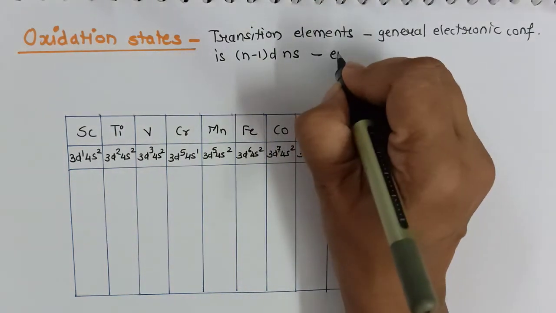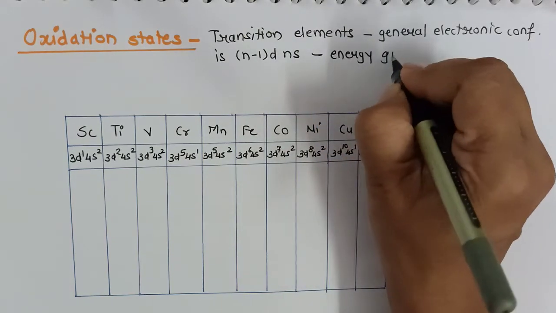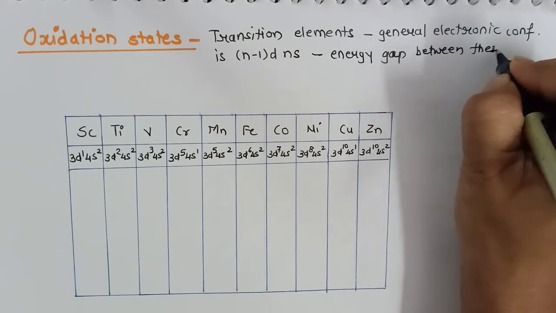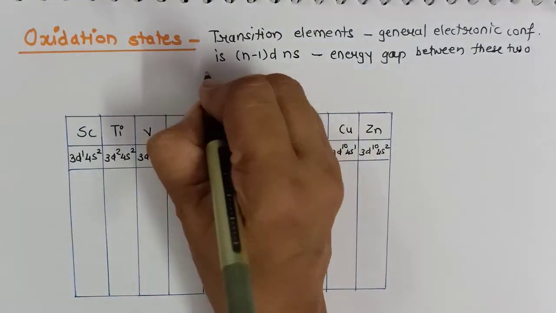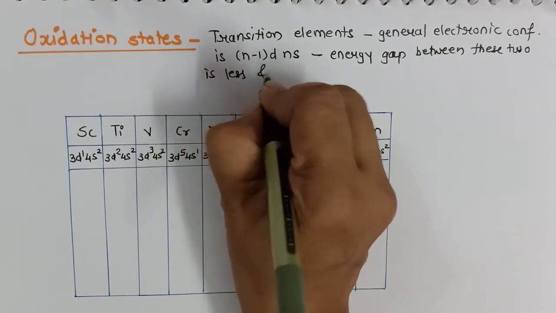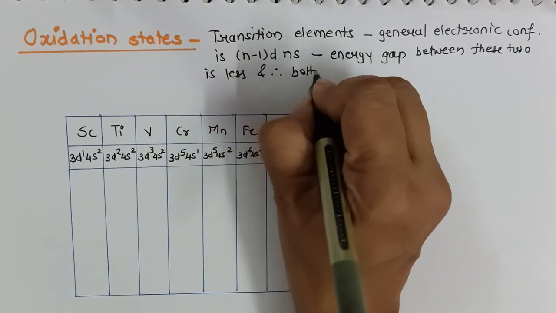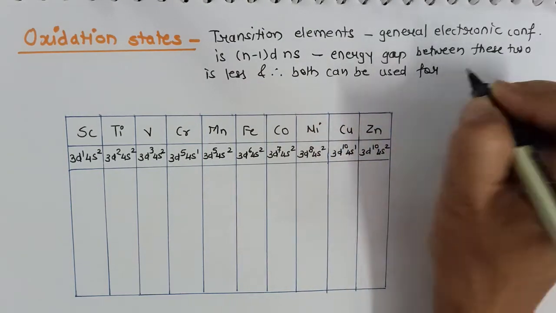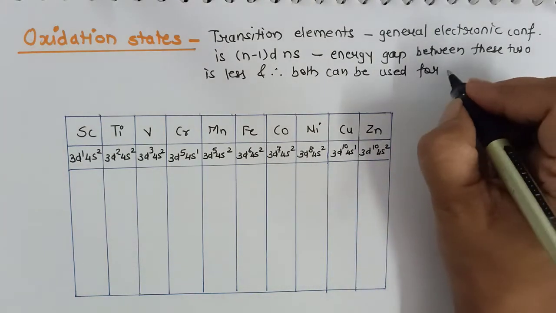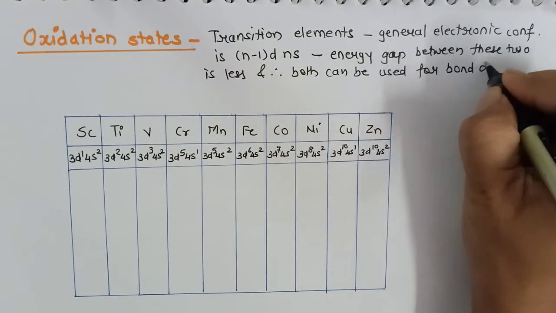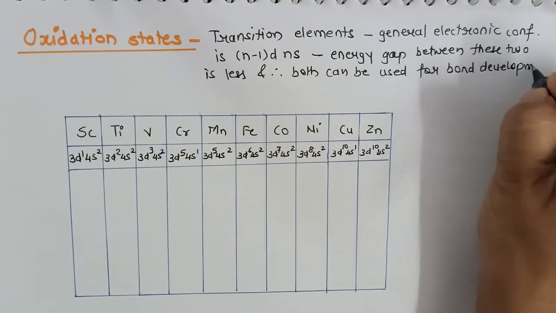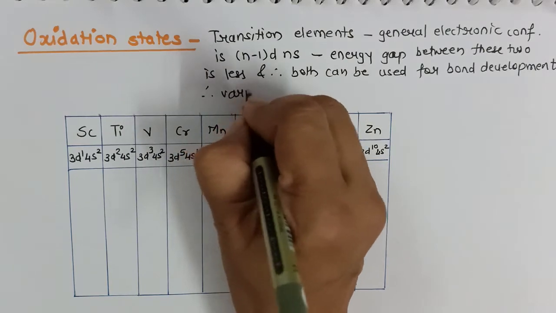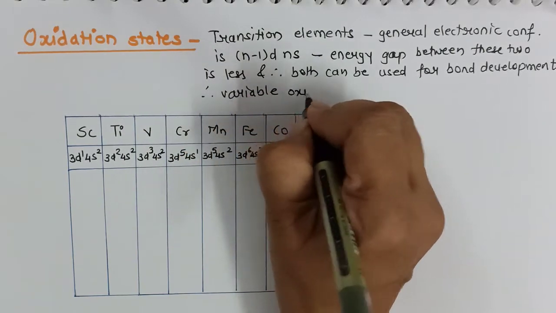Now the energy gap between these two is very less, and therefore both can be used for bond development. As a result, transition elements show a variety of oxidation states. Again, this is your important give reason question.